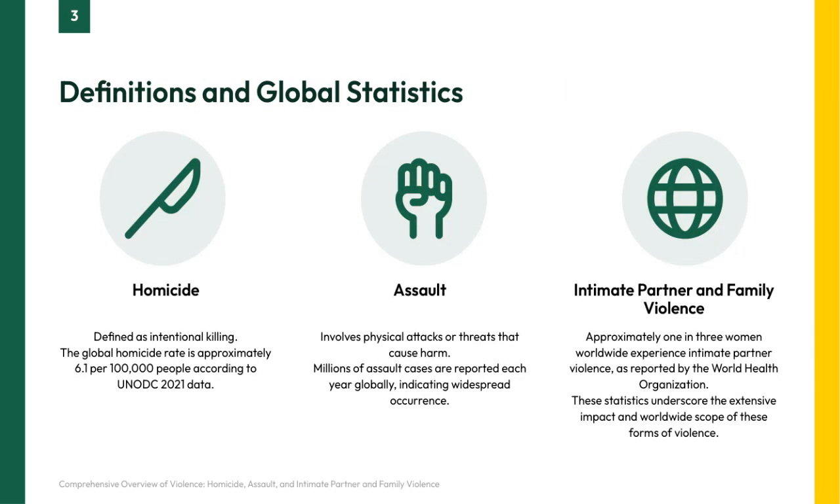Homicide is defined as the intentional killing of another person. According to data from the UN Office on Drugs and Crime in 2021, the global homicide rate sits at around 6.1 per 100,000 people. This gives us a sense of the prevalence of the most extreme form of violence worldwide.